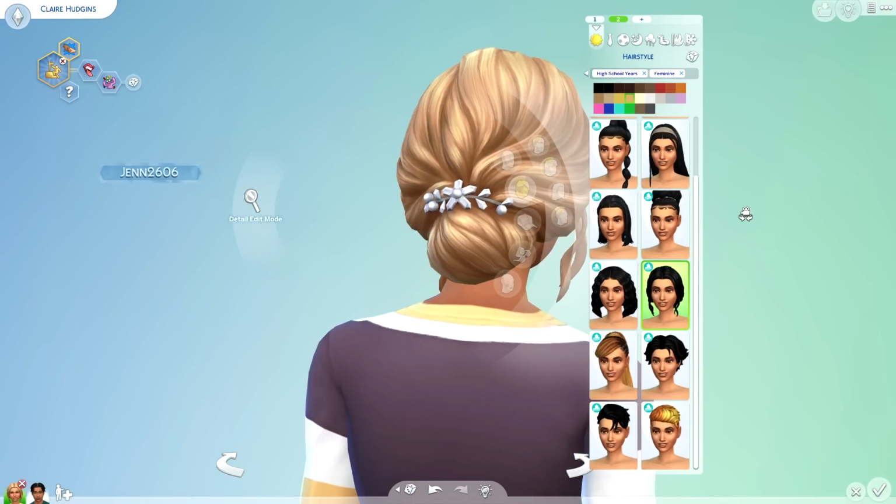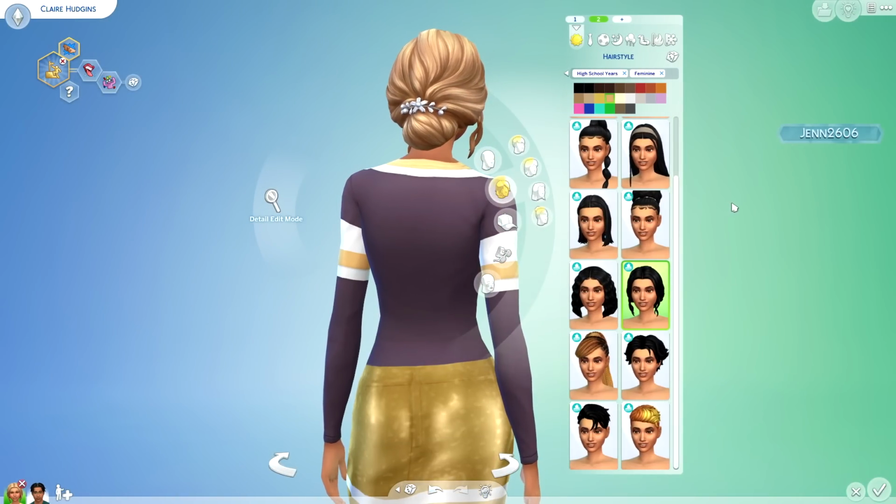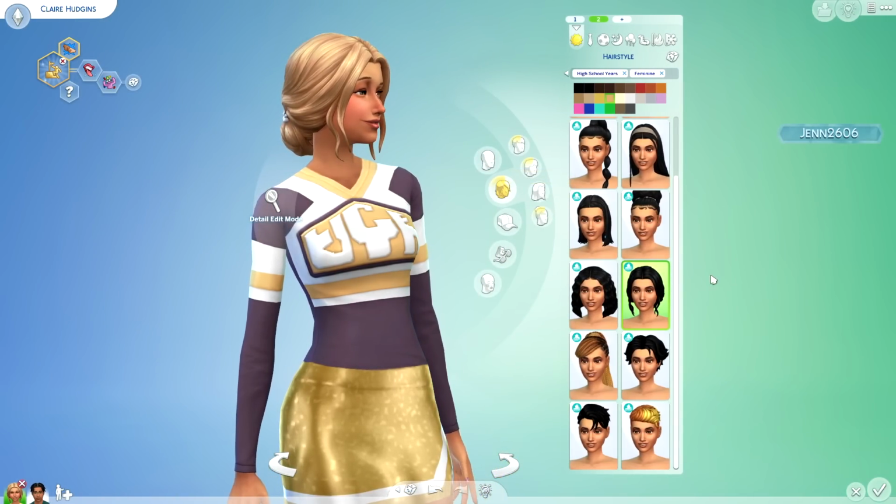I thought this was cool. I love the little, I don't know what you would call this, like a hair clip, but I was thinking like a brooch, but I'm pretty sure the brooch is like a pin that goes on your chest.